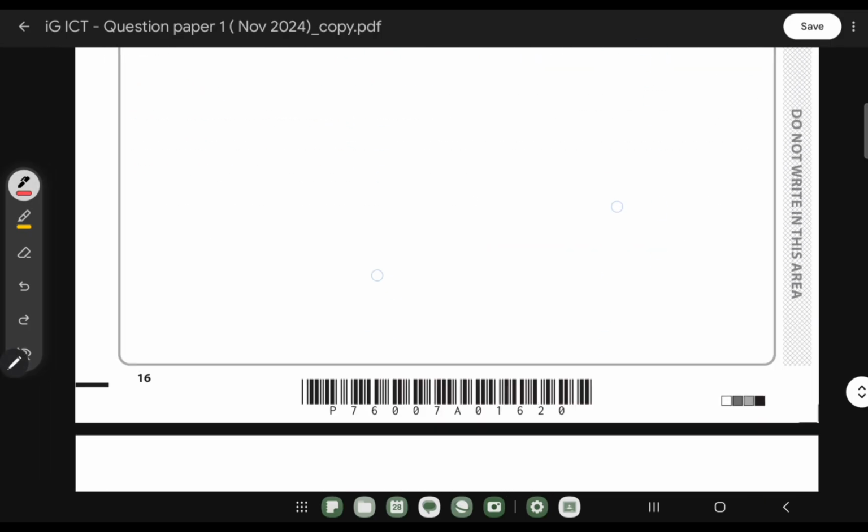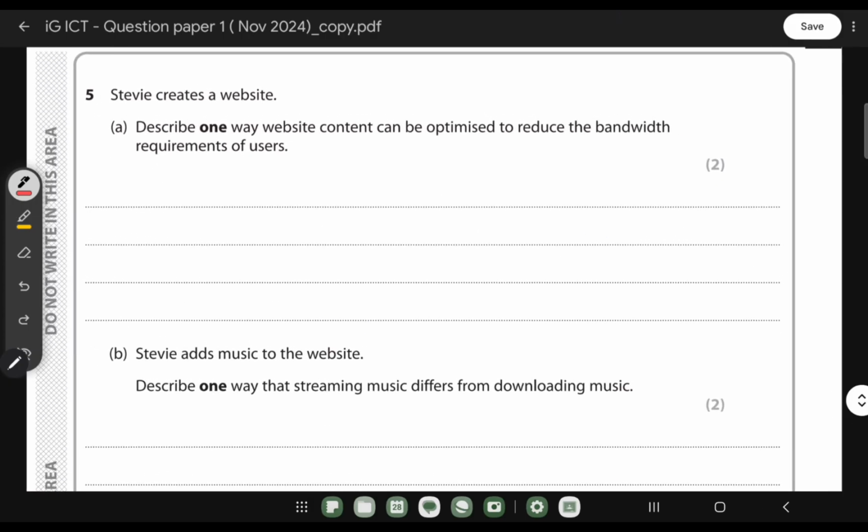Now we can move to question number 5, which is: Steve creates a website. Describe one way website content can be optimized to reduce the bandwidth requirement for users. So when you want to reduce the bandwidth, you need to reduce the file size as well.